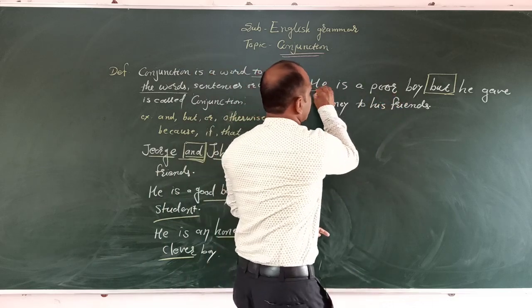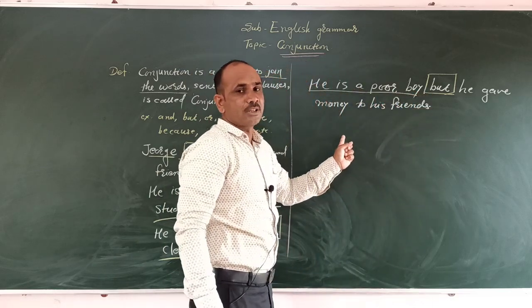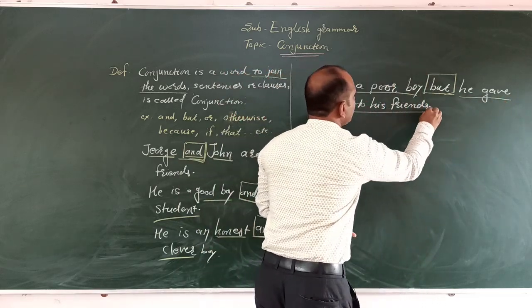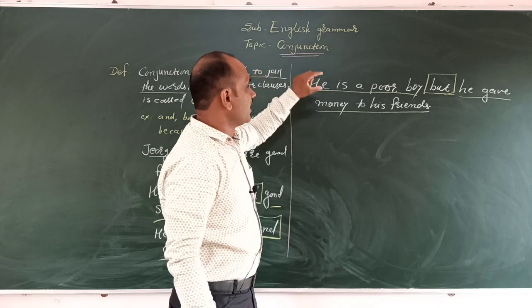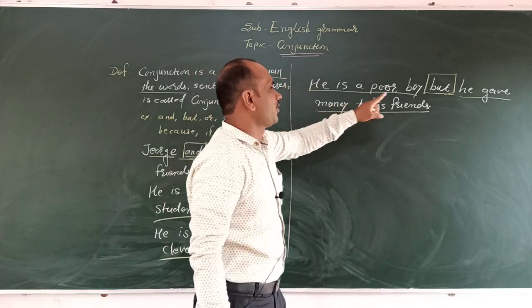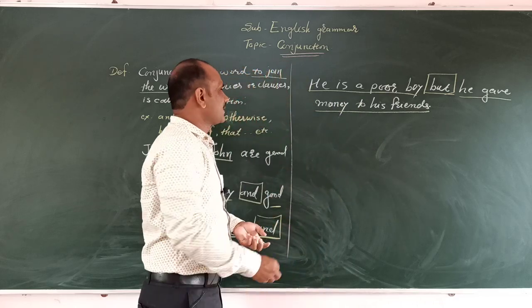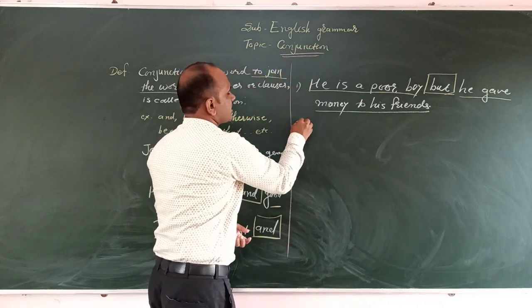He is a poor boy, this is one sentence. And second, he gave money to his friends, the second sentence. Here two sentences are joined by this word. Therefore, we call it a conjunction. But is a conjunction. Second, we discuss here.